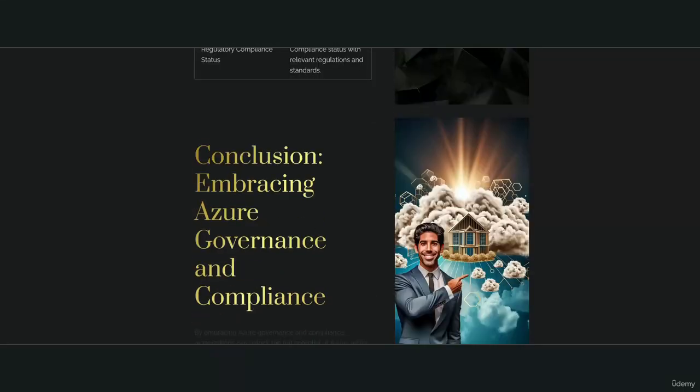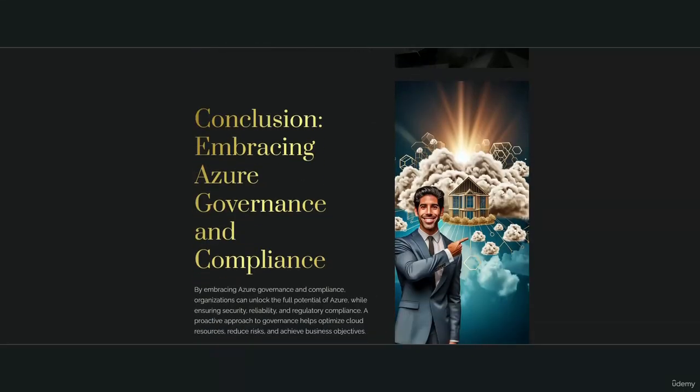Conclusion: embracing Azure governance and compliance. By embracing Azure governance and compliance, organizations can unlock the full potential of Azure while ensuring security, reliability, and regulatory compliance. A proactive approach to governance helps optimize cloud resources, reduce risks, and achieve business objectives.